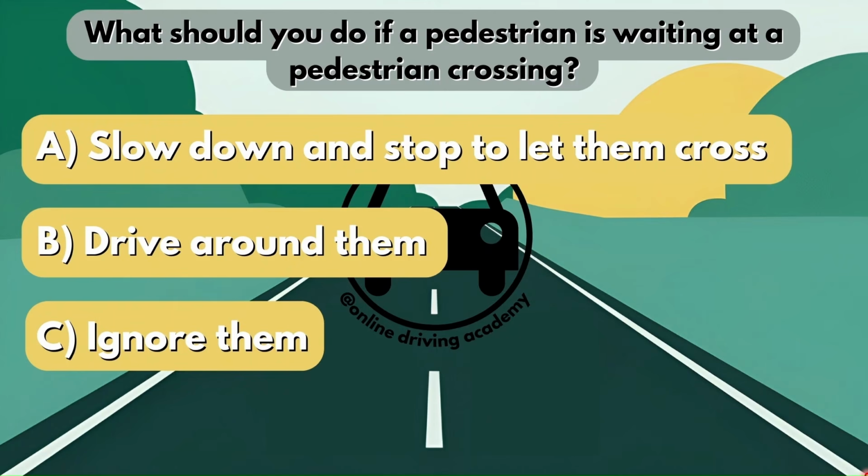What should you do if a pedestrian is waiting at a pedestrian crossing? Is it option A, slow down and stop to let them cross? Is it option B, drive around them? Or is it option C, ignore them? Now, please don't ignore them because you're going to end up knocking them. So the correct answer here would be option A, because as I've said before, the pedestrian will always have the right of way. So you have to stop and let them pass.